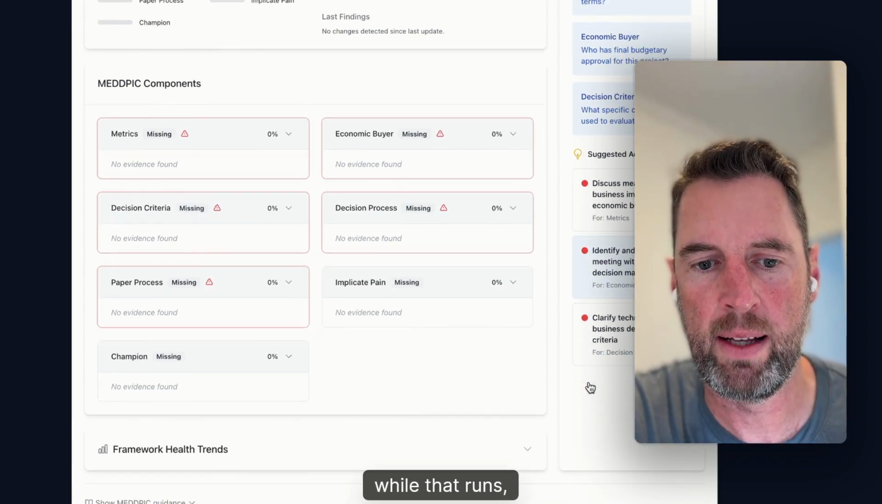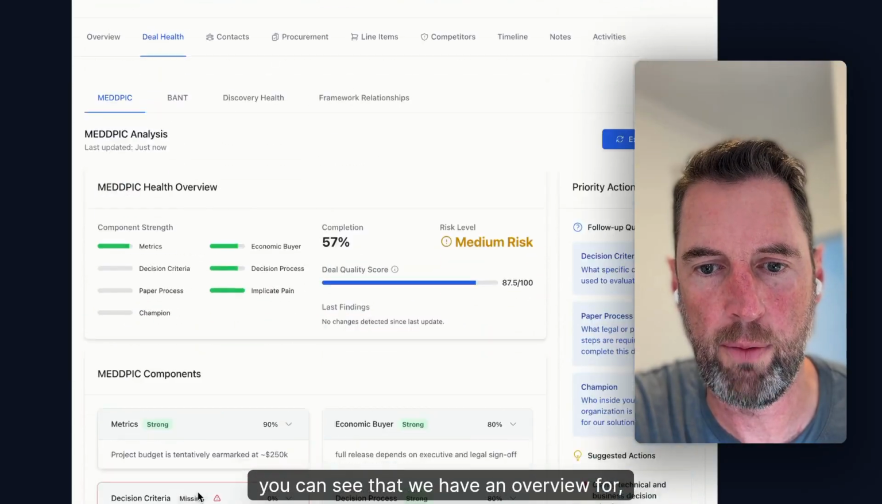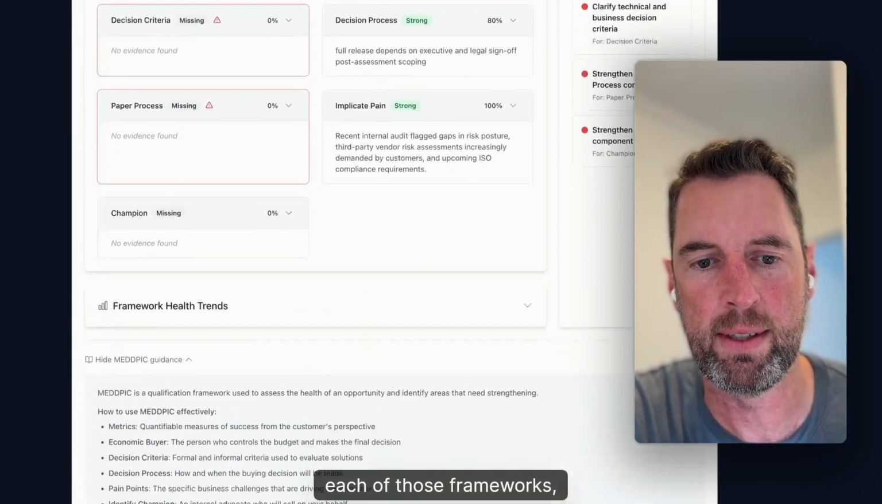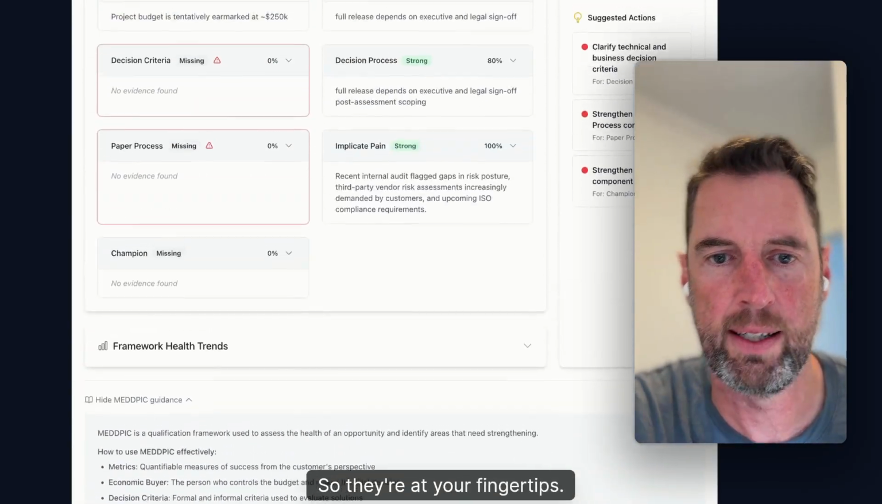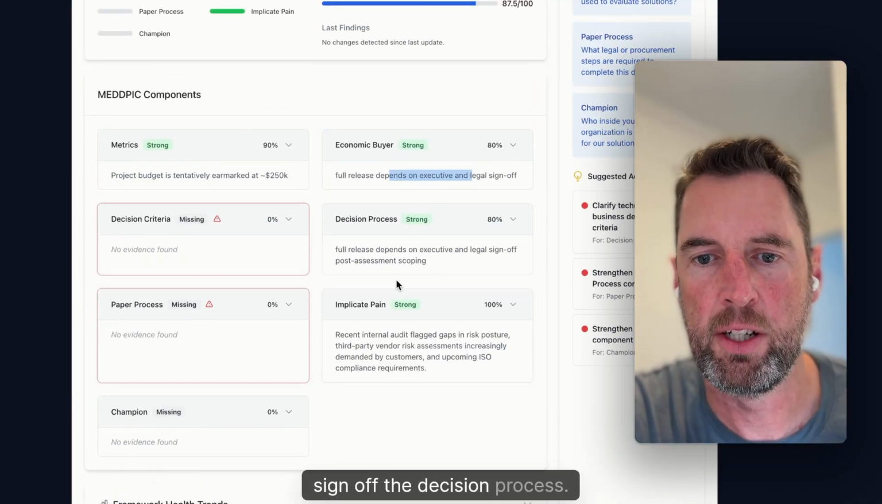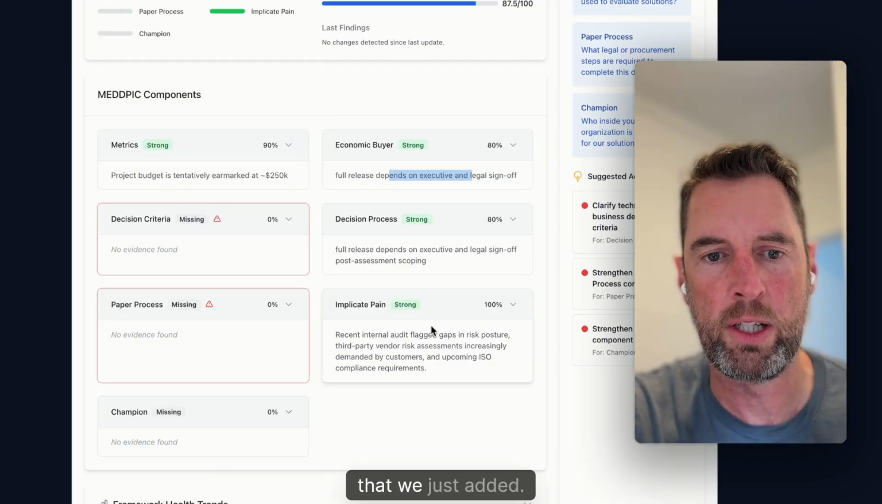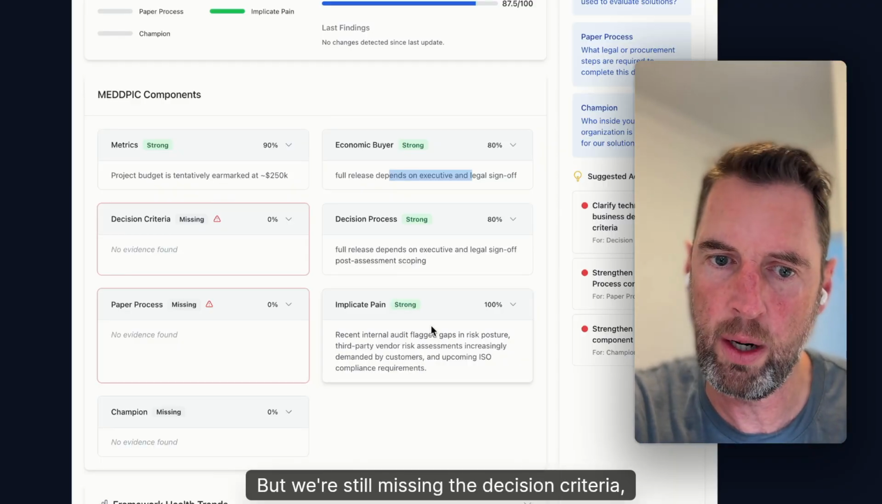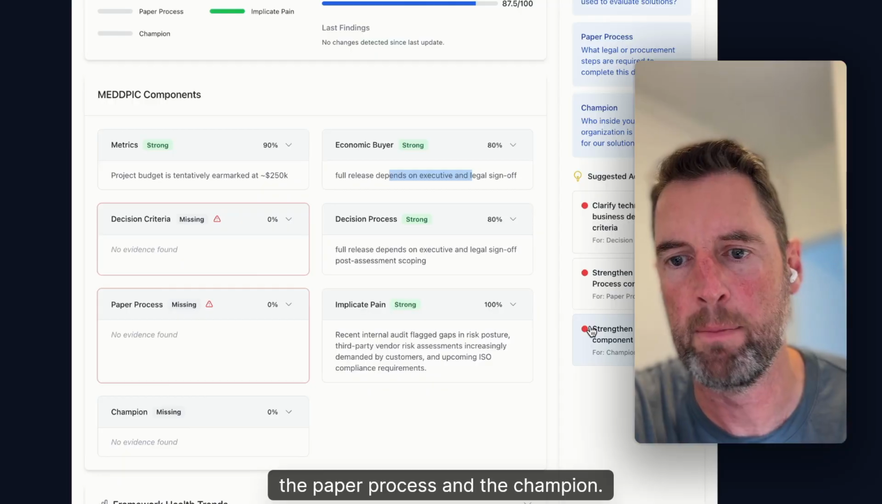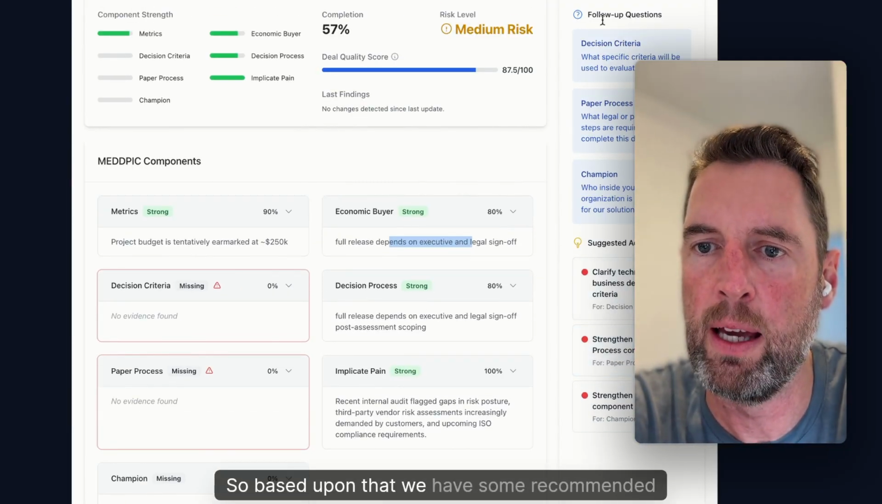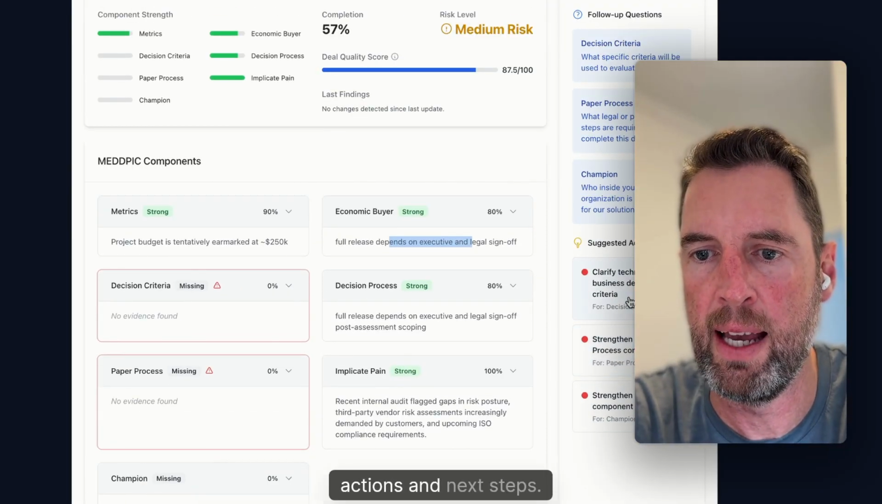By the way, while that runs, you can see that we have an overview for each of those frameworks, the key concepts there. So they're at your fingertips. Sign off, the decision process, all of these have been extracted from the note that we just added, but we're still missing the decision criteria, the paper process, and the champion. So based upon that, we have some recommended actions and next steps.